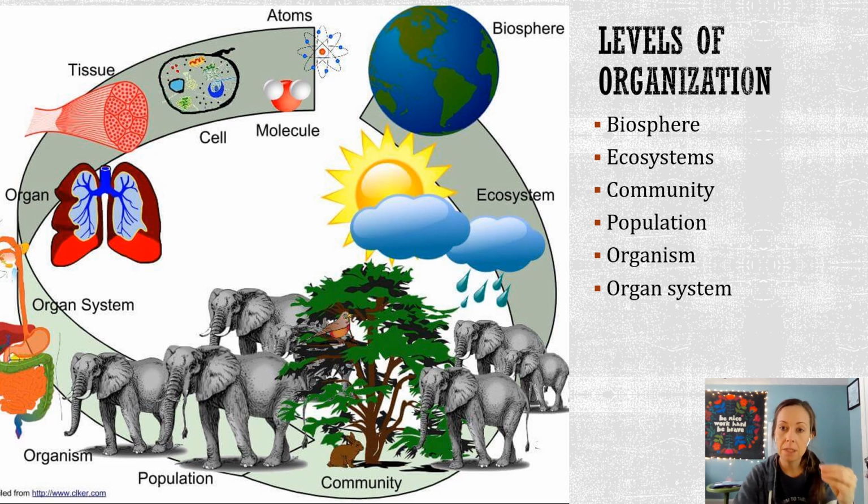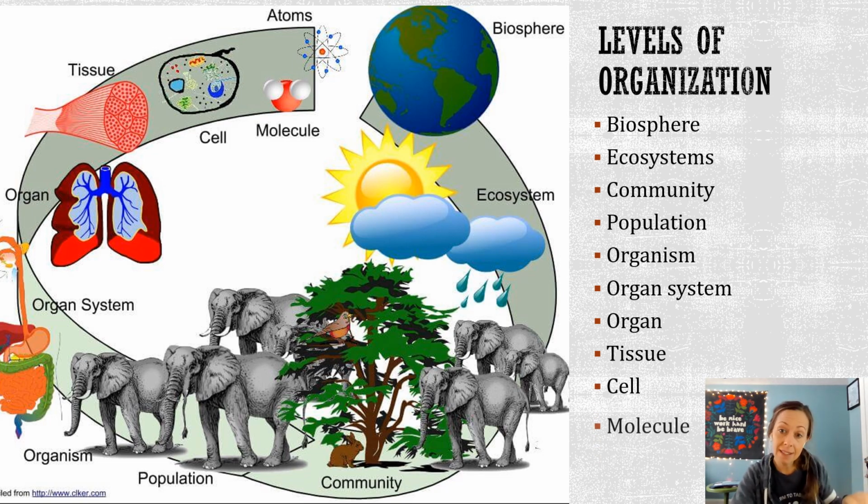So organisms are broken up into organ systems to keep the organism running. Think of the organism as like the world, and now we're going to break it up into its pieces. So organisms have organ systems. Organ systems are made up of organs. Organs are made up of tissues. Tissues are made up of cells. Cells are made up of, I'm going to add another step in here, organelles, right? Organelles are made up of molecules like water and carbohydrates, right? And then molecules are made up of atoms, okay?